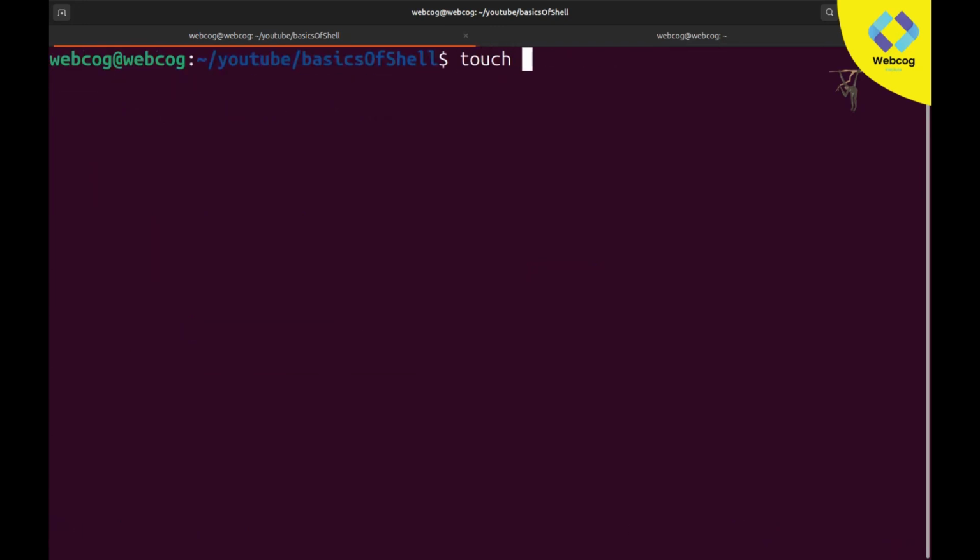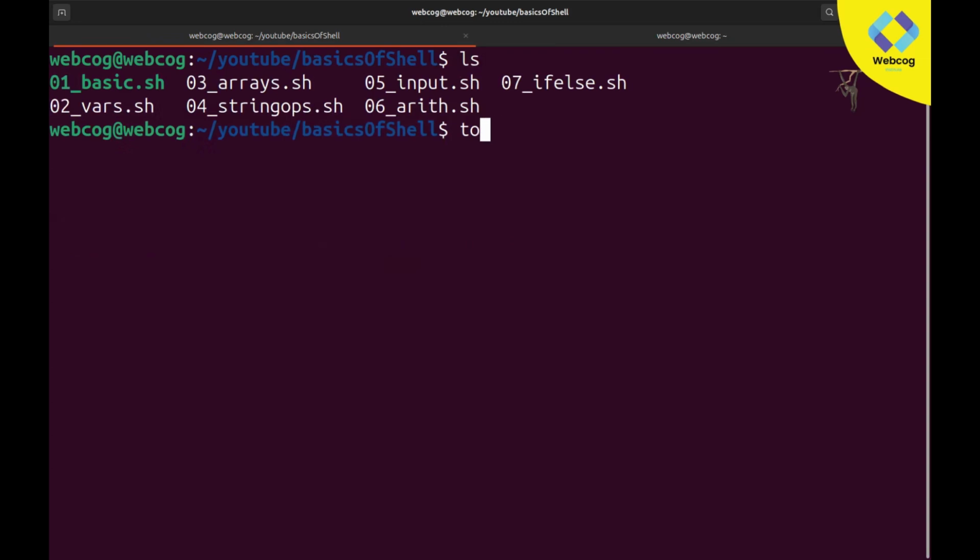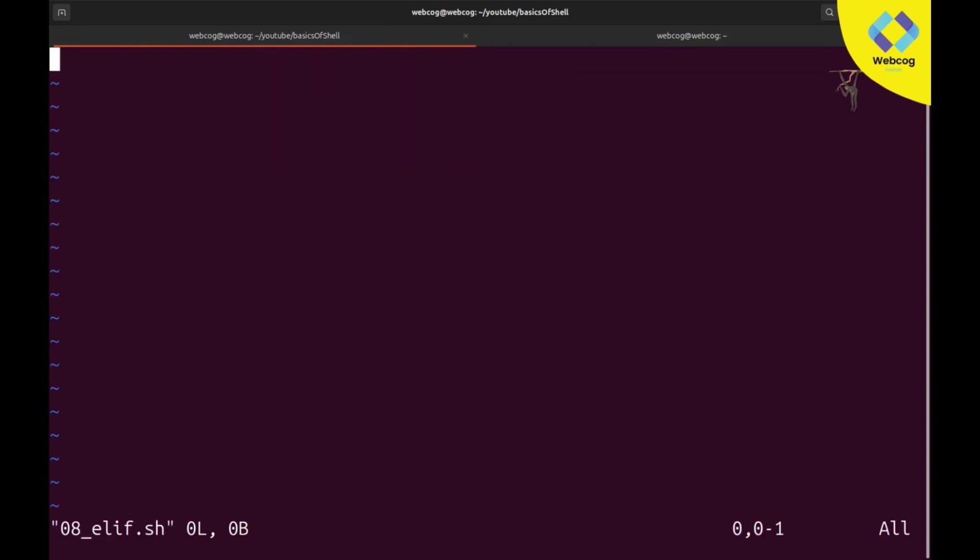For this I'll create a new file. Clear, ls, touch 08_elif.sh, vim 08, ls, insert mode, bin slash bash.